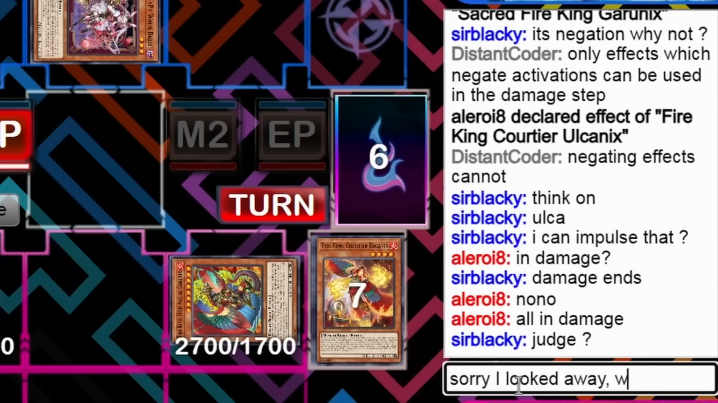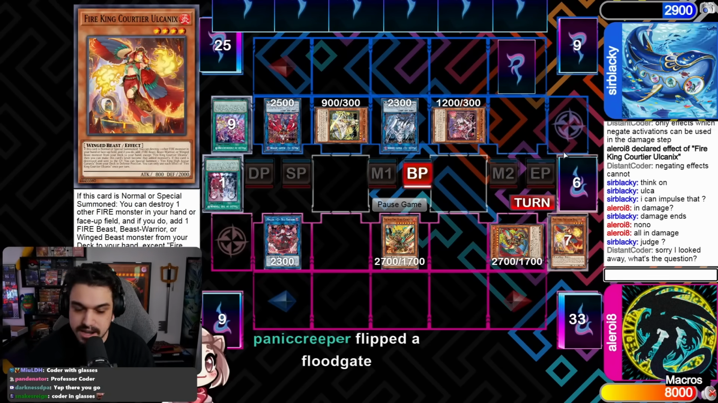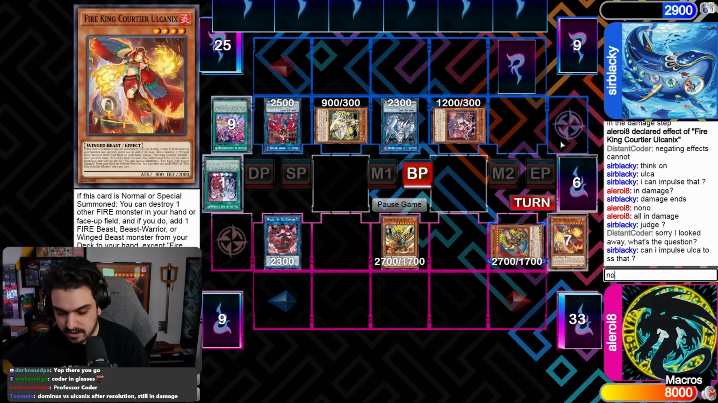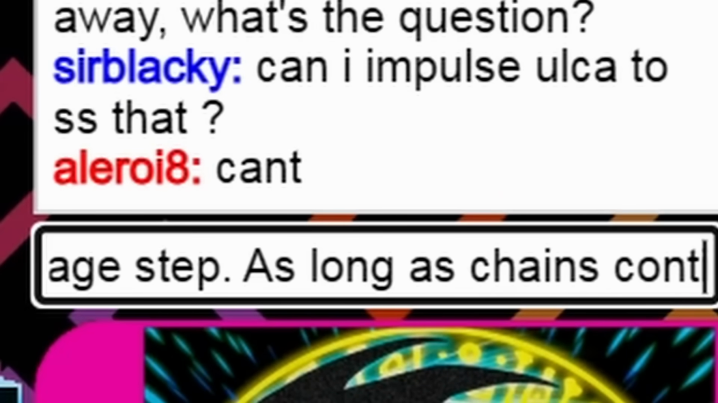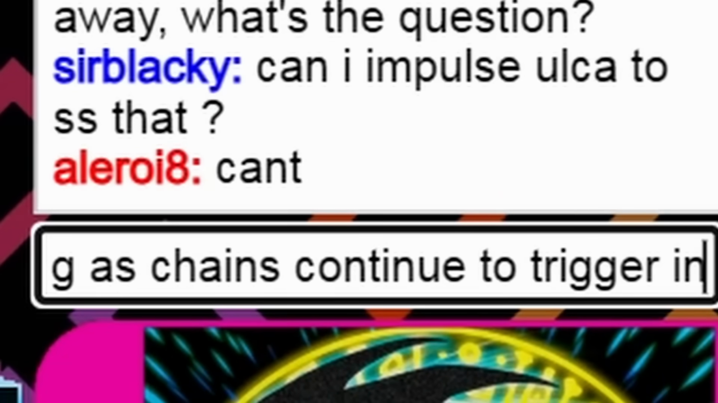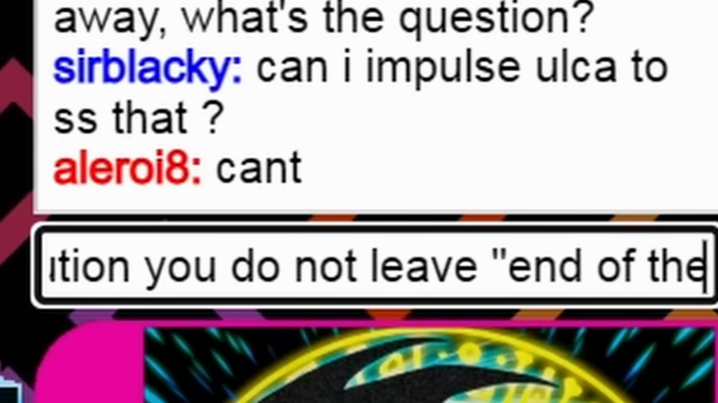Sorry, I looked away. What's the question? Oh, is he asking if he can impulse Volcanix? Can I impulse Volcanix to summon that? No. This is still the damage step. As long as chains continue to trigger on resolution, you do not leave end of the damage step.